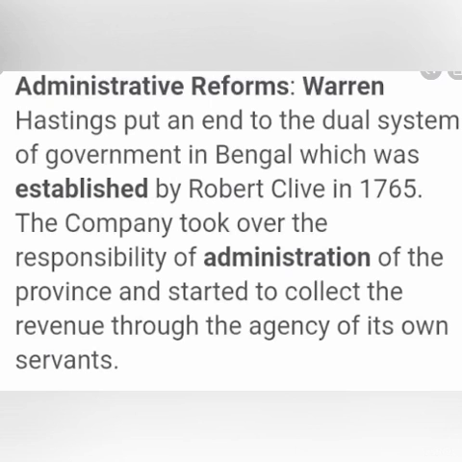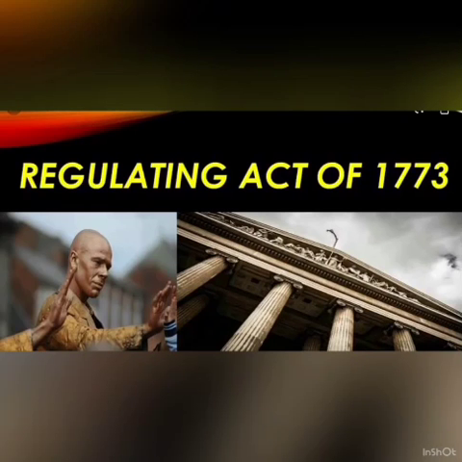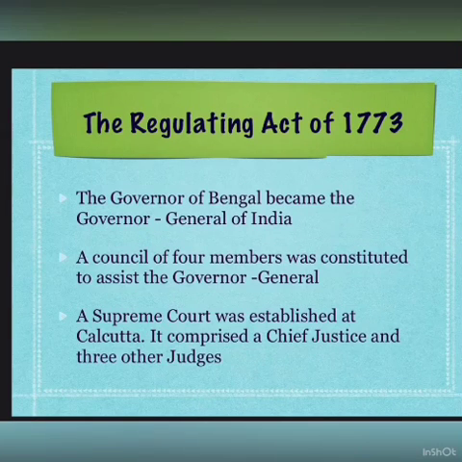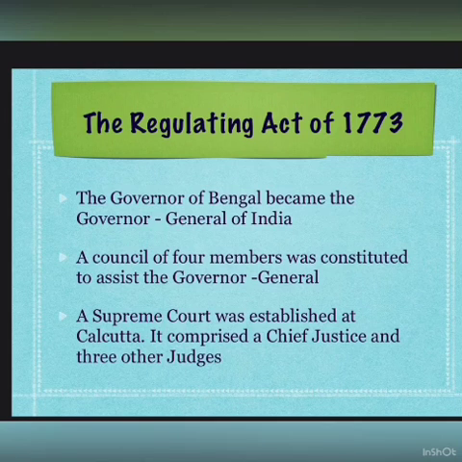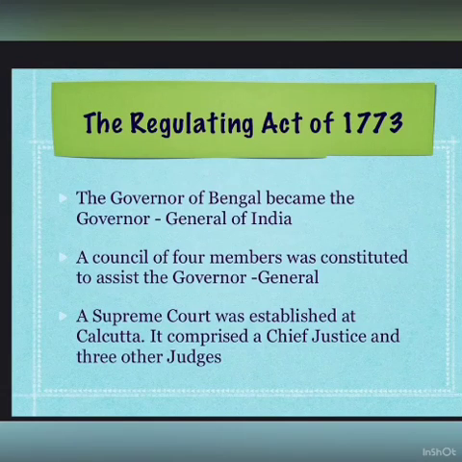Regulating Act of 1773. In 1773, the Regulating Act was passed by the British Parliament. Its main objective was to regulate the functioning of the East India Company in India. Its main features were: the Governor of Bengal became the Governor General of India. A council of 4 members was constituted to assist the Governor General. A Supreme Court was established at Calcutta, comprising a Chief Justice and 3 other judges.